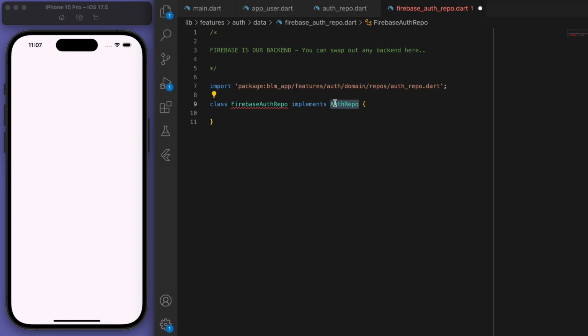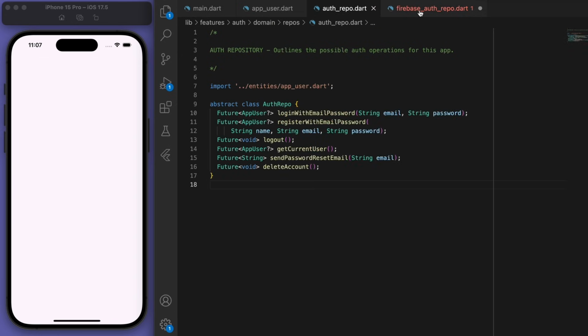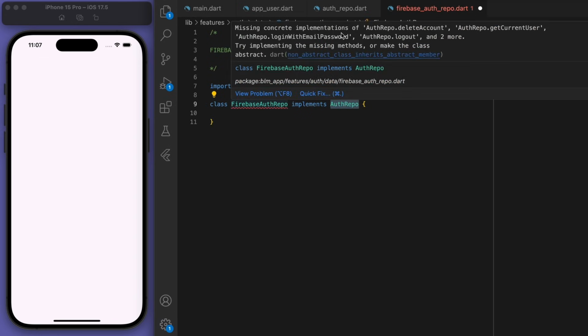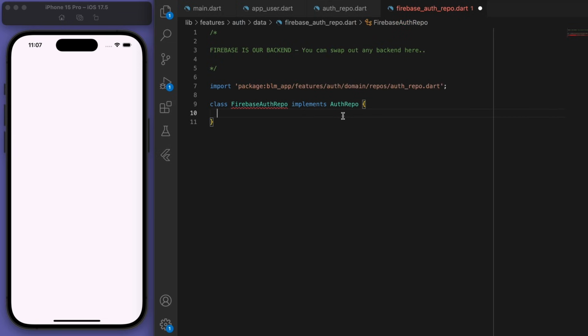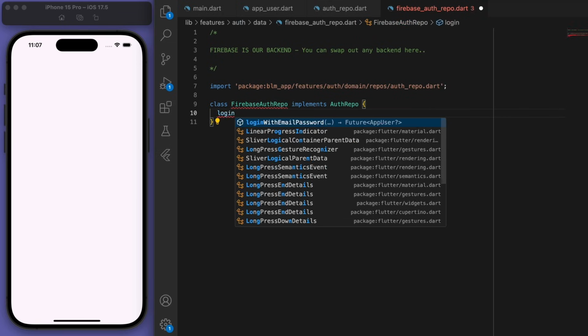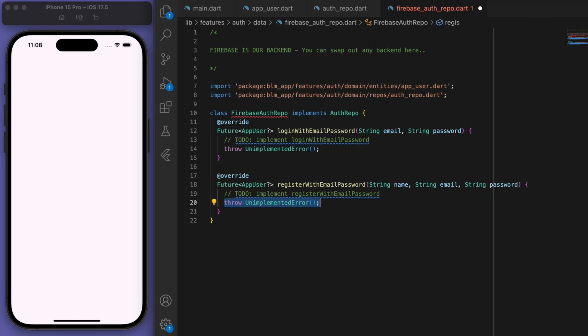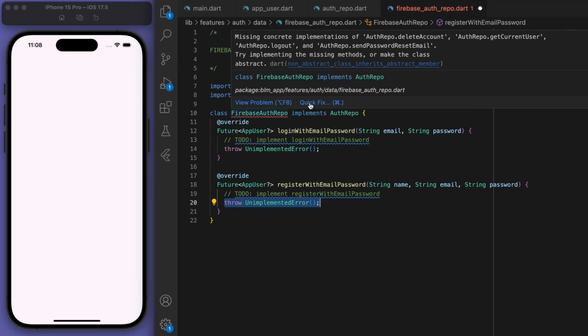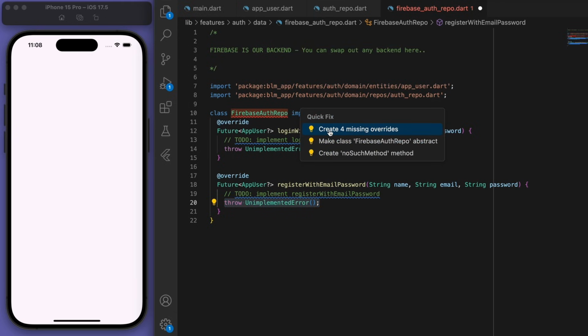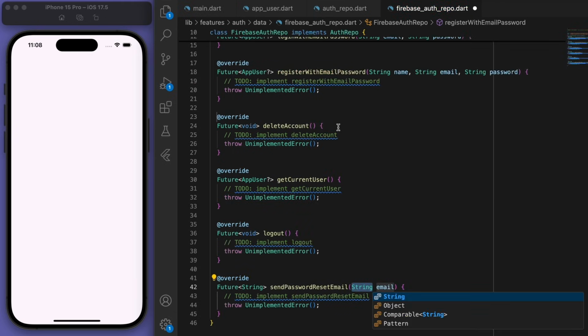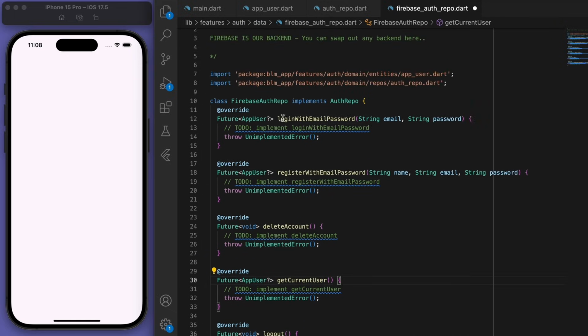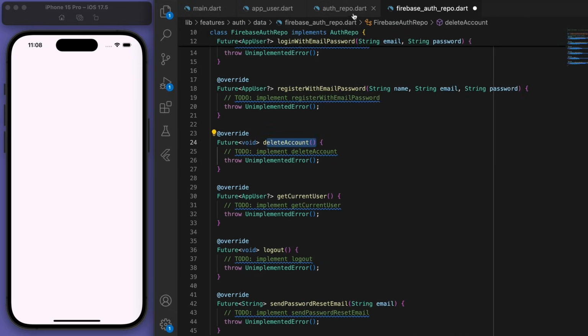Currently you can see it's got that red squiggle. If you hover over it, it's saying that we're missing the implementation of the delete account, get current user, and all of those methods. If you just start typing login, you can see it's going to autofill the fact that we need to code up this method. So we got login, we got register, and actually if you hover over this red squiggle, you can see we can create the 4 missing overrides. These are all the methods in our auth repository that we need to implement.